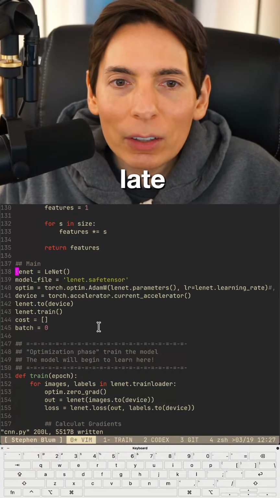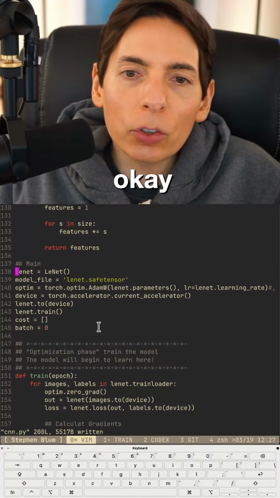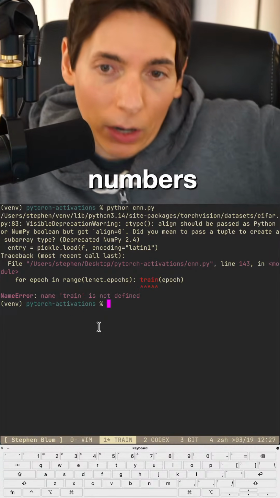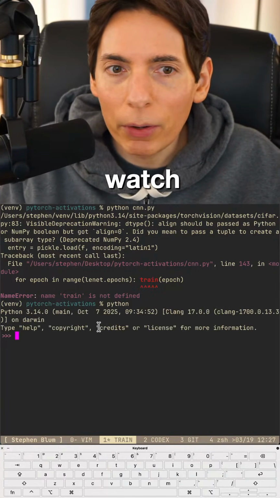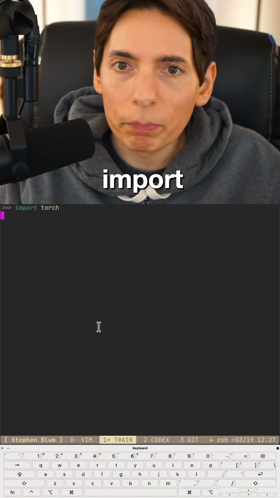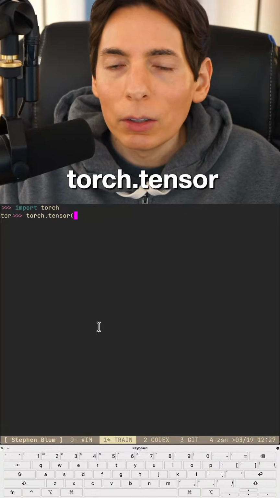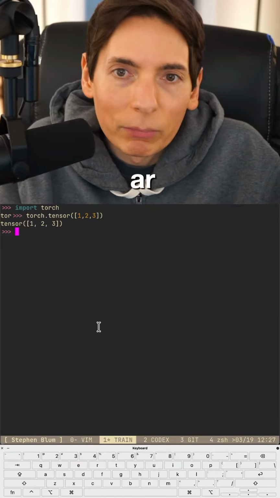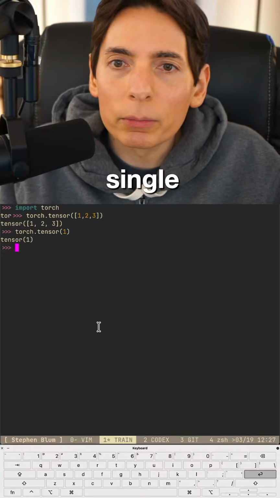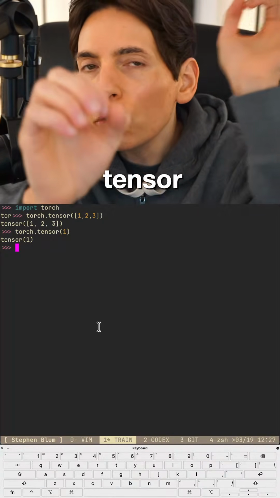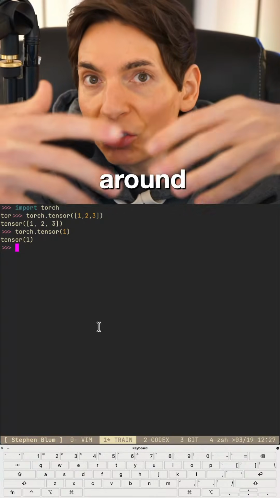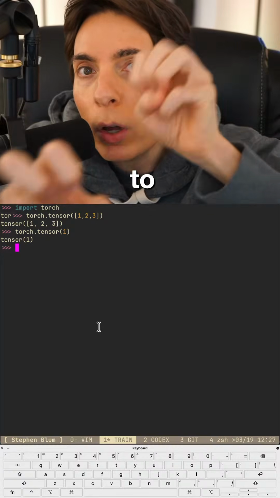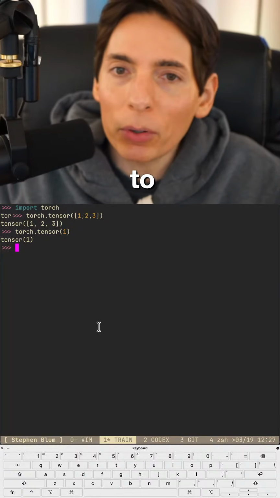It's a little late to ask, but what is a tensor? Okay, a tensor is a number, or a set of numbers. Are you ready? All right, Python, watch this. Import torch, torch.tensor. When you put in an array, it's a bunch of numbers together. There's a tensor right there. You can also do a tensor as a single number, like that. Essentially, it's a framework that works around a series of tensors, a series of numbers or groups of numbers, and you're able to apply math operations to the sets of numbers.